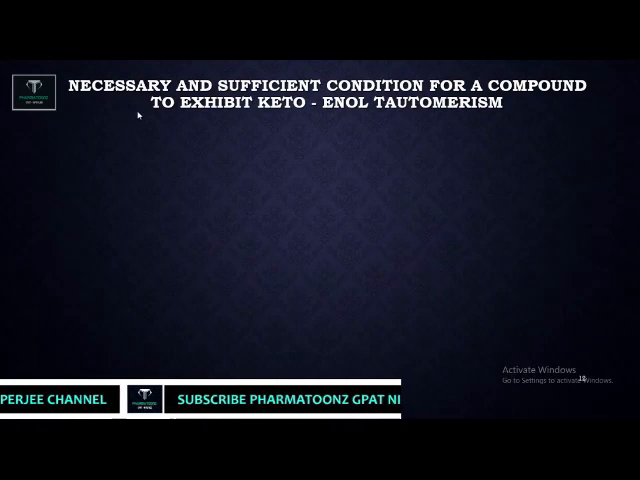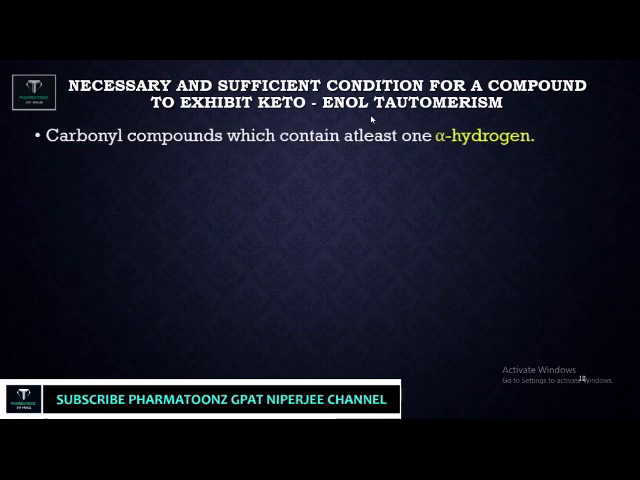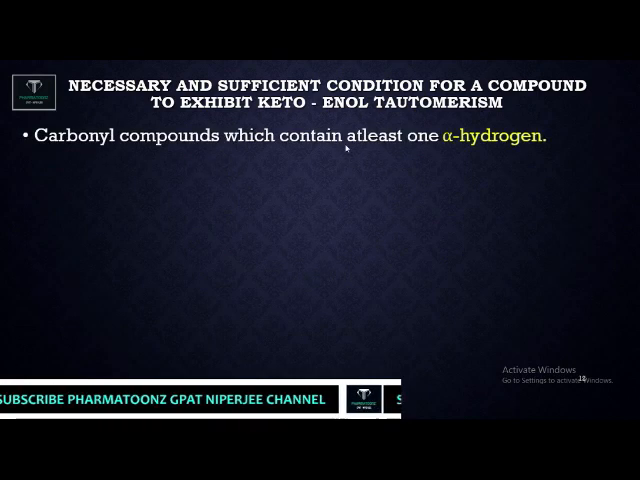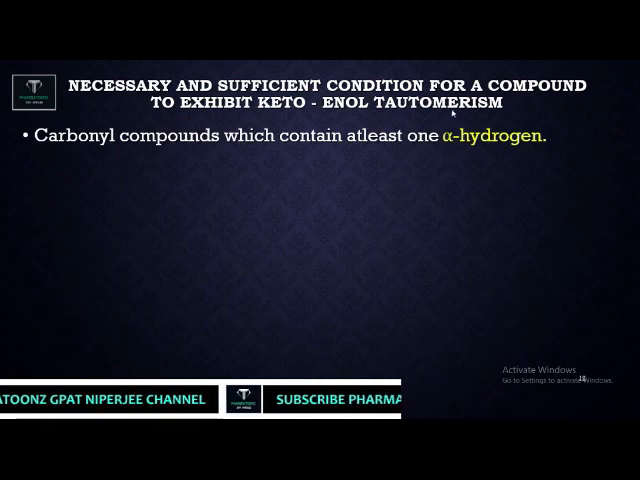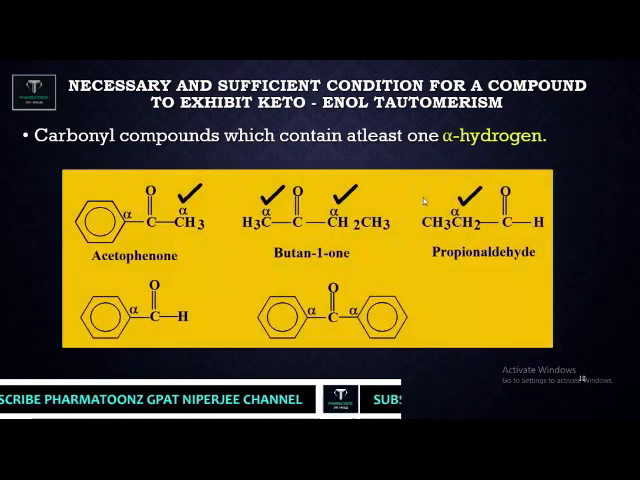Now there is a necessary and sufficient condition for a compound to exhibit keto-enol tautomerism: it must be a carbonyl compound which contains at least one alpha hydrogen. So what is the necessary and sufficient condition? At least the carbonyl carbon must have one alpha hydrogen. So let us see the examples.